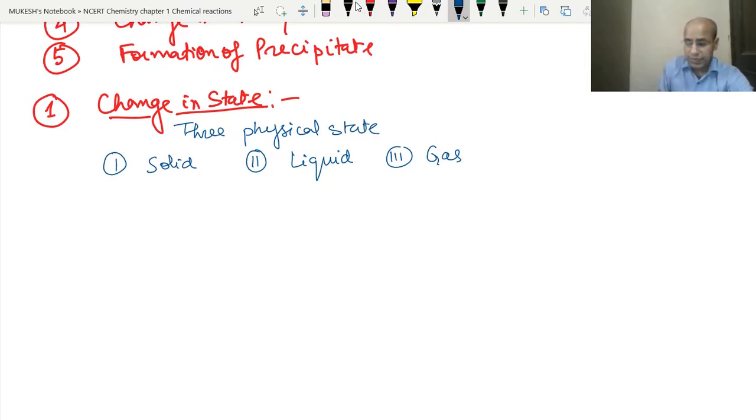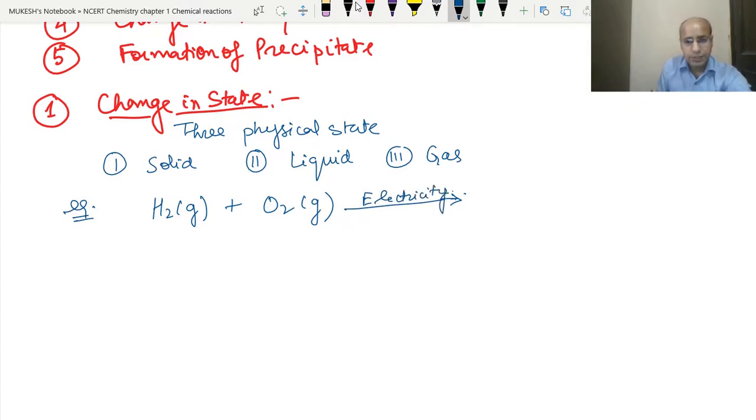Let's take an example. If we heat the mixture of hydrogen and oxygen and pass electricity through it, then what is formed? Water, which is in the form of liquid. We are taking hydrogen gas and oxygen gas in a chamber and passing electricity through it.